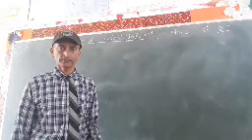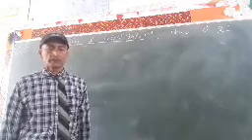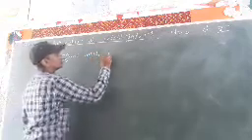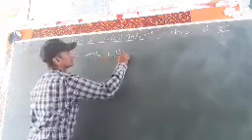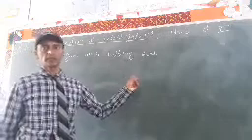Interrogative sentences are of two types. First, it begins with a helping verb.